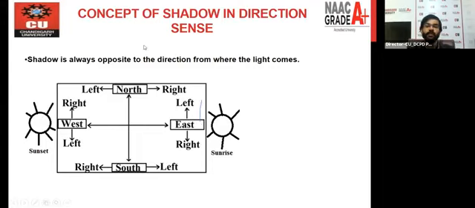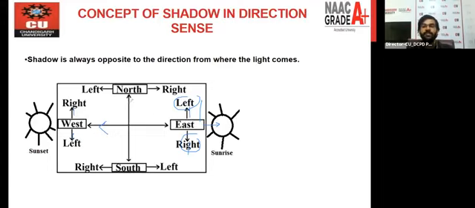Let's say you are looking toward the east direction. If you are looking at the east direction, definitely your left is on that side and your right is on this side, right? So you will say this is your left, this is your right. But if you're looking at the west direction and the sun is rising right now, you are looking in this direction. So this is right, this is left, right? So never confuse the direction, because if you confuse the direction, definitely your answer will be wrong.